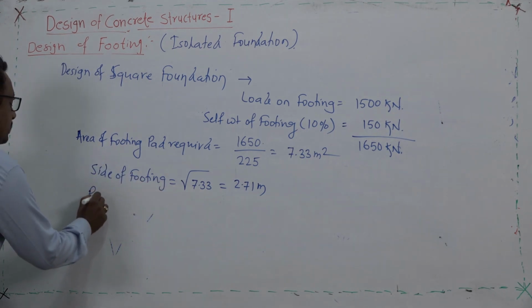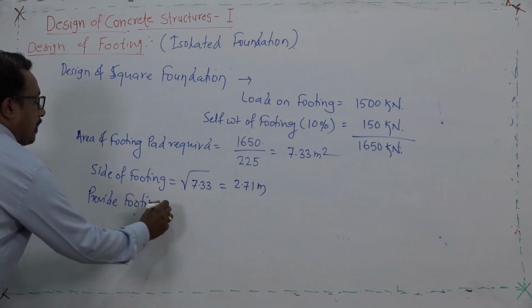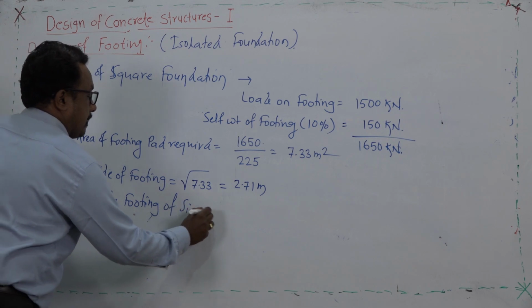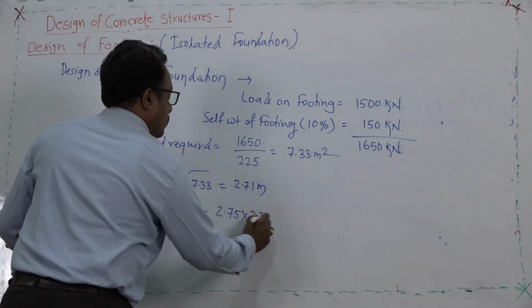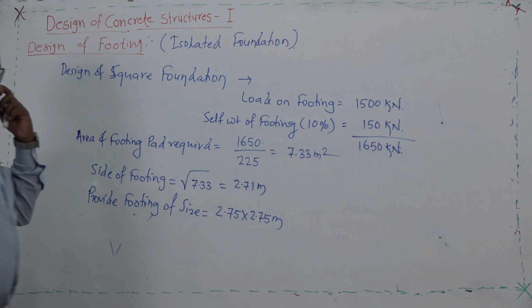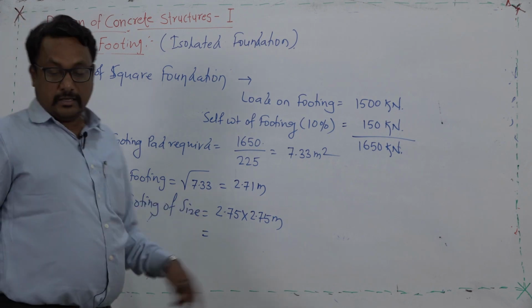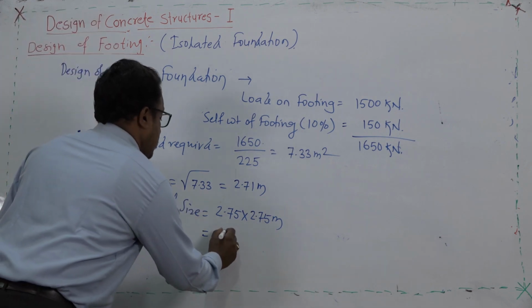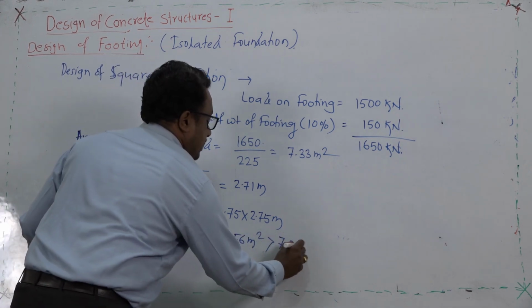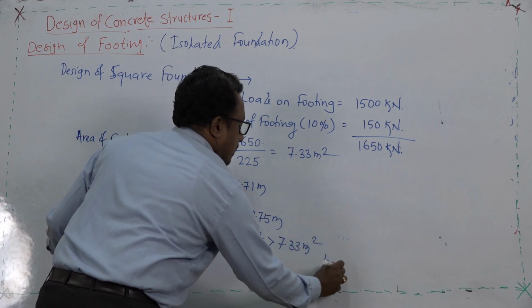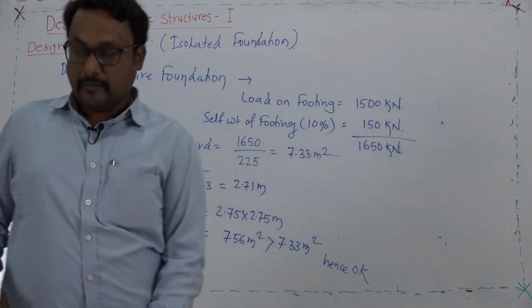So, I will write here: provide the footing of size 2.75 into 2.75 meter. This is the footing pad area required. Obviously, it will give the area of 7.56 meter square, which is greater than 7.33 meter square. Hence, we can write it is correct.